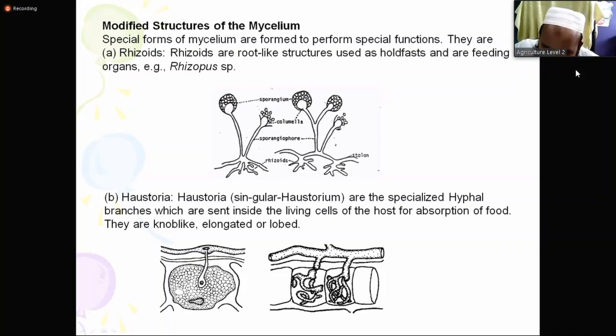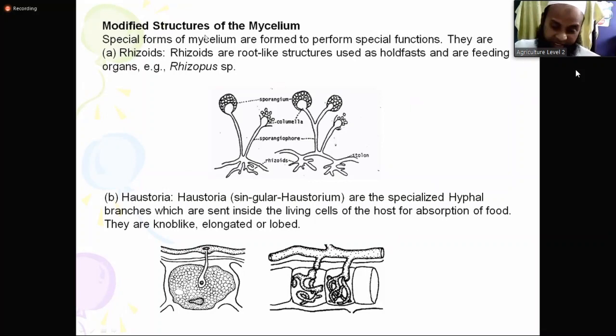You can see here a fungus has some root-like structures, but these are not roots actually. These are one kind of hypha. They just modify their hypha to be root-like. Maybe you will study this in your practical also. You can see it under the microscope. You have to handle the microscope in your practical class in plant pathology. So if you do not know mycology, you will be in trouble.